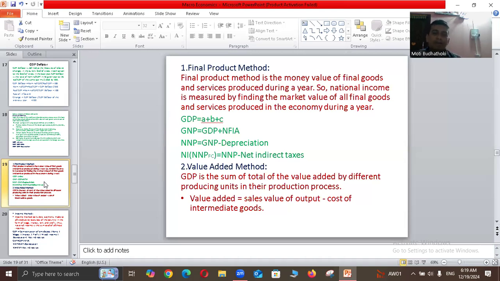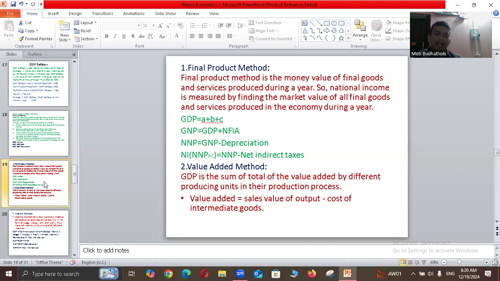In final product method, GDP is equal to A plus B plus C, which have been shown in the previous slide, and it does not include NFIA, but GNP includes NFIA. GDP plus NFIA. NNP is equal to GNP minus depreciation, and national income means national product at factor cost. Factor cost means NNP minus net indirect taxes.